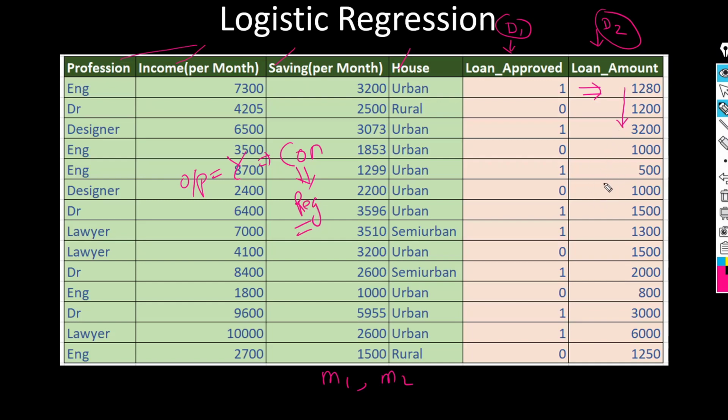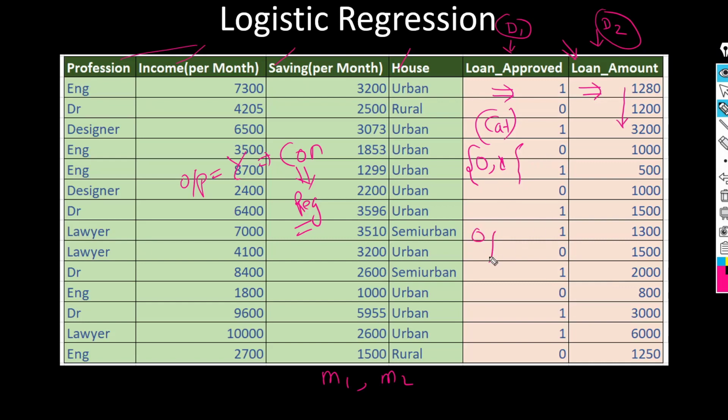So here we can use linear regression to predict the loan amount. The second one is loan approved. What is the nature of this data? It is categorical. Here we have only two classes, 0 and 1.